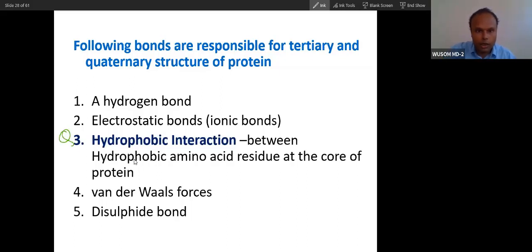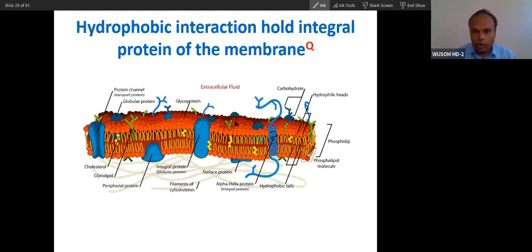What type of question, I will tell you. So you can see in question they ask about hydrophobic interaction. These proteins that are inside the membrane are integral protein. This integral protein associate with lipid, because you know lipid is hydrophobic. How does this protein associate with lipid? Through hydrophobic amino acid residue. So hydrophobic interaction hold this integral protein into the membrane. So this is one of the questions. Questions can be asked anyway.